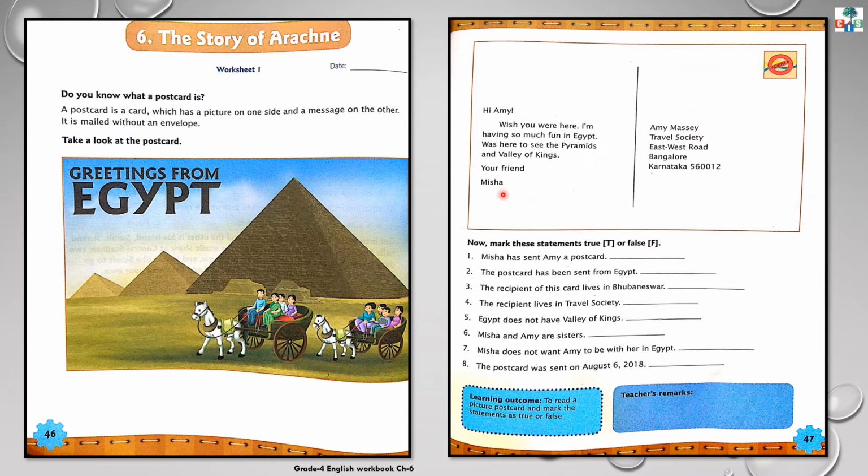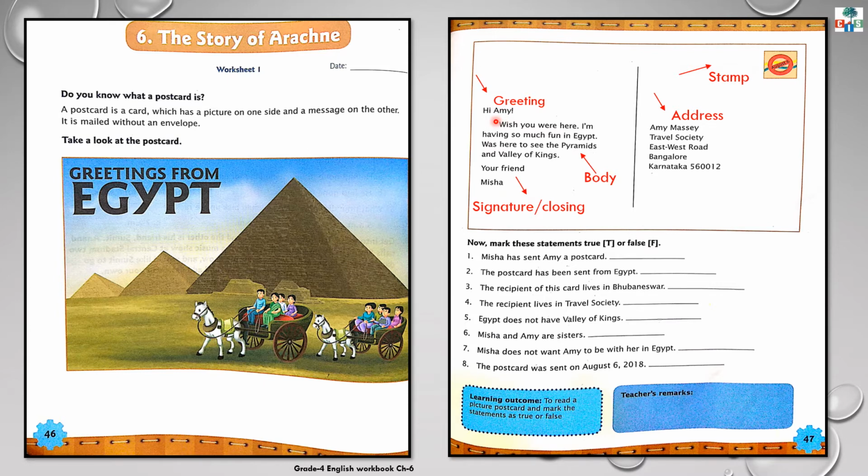Understood? Now, a few points you have to keep in mind while writing a postcard. See this, 5 things. You have to start your message by greeting the person to whom you are writing. You should first greet that person.